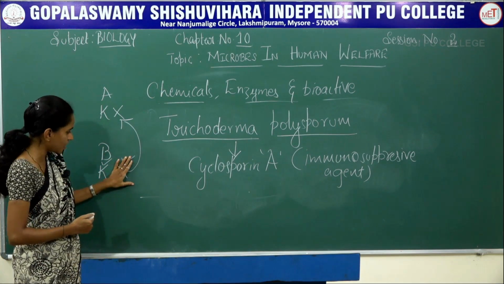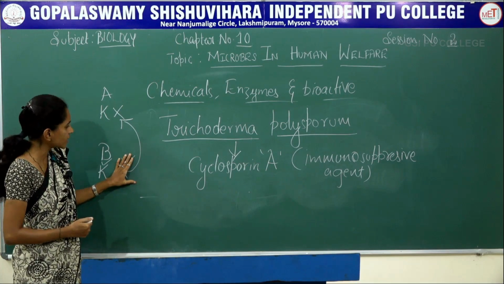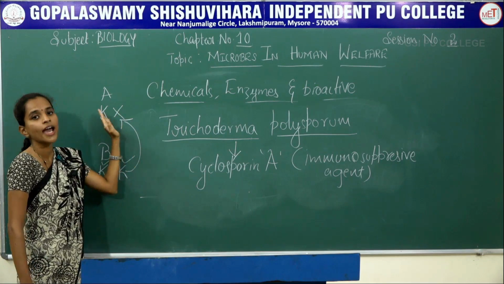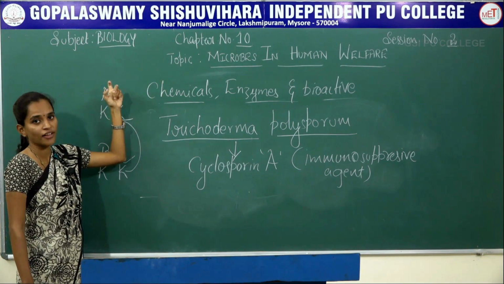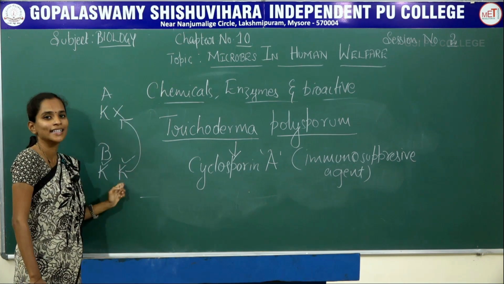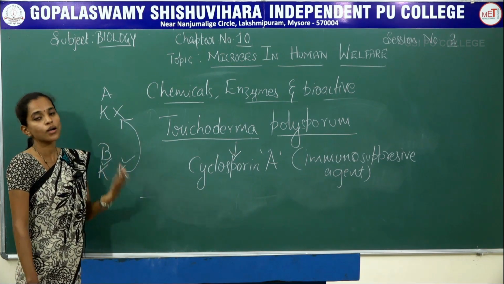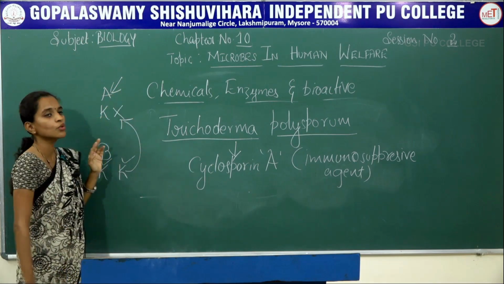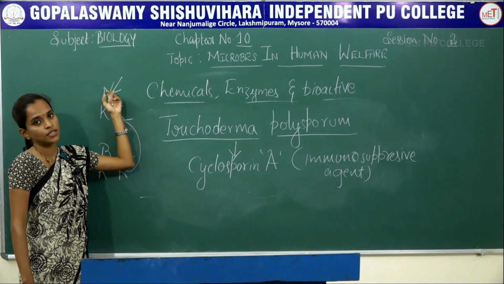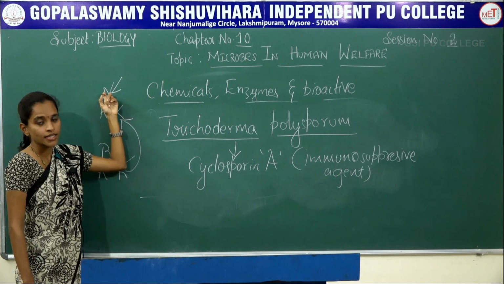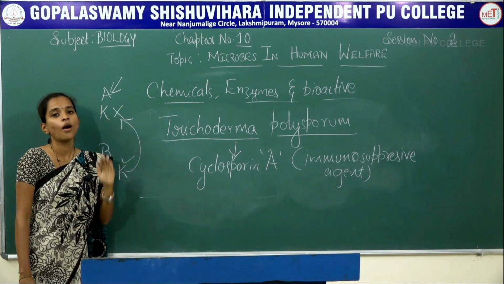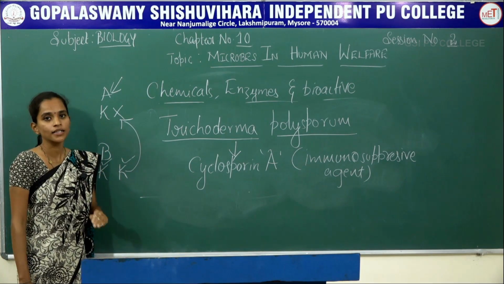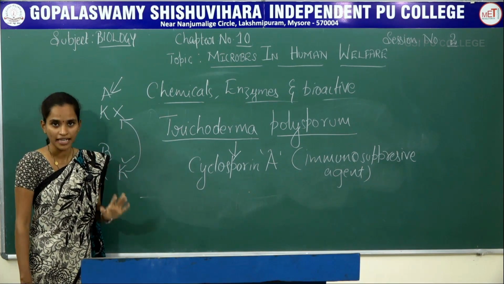That is why if a donor gives a kidney to patient A, it has come from outside and the immune system of patient A will destroy the kidney from B. So what doctors normally do is they add an immunosuppressive agent into the recipient's body so that the immunity of patient A, the person who is receiving the organ, will be suppressed for a while.